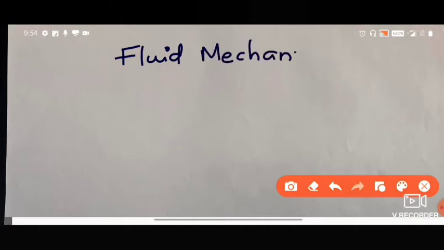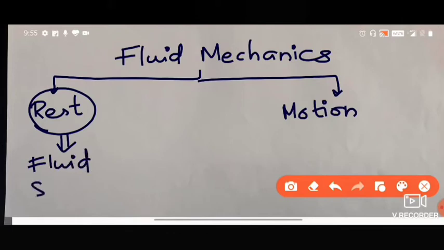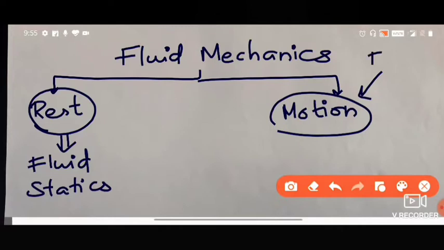Whenever we are learning about fluids, what we need to understand is that fluid mechanics is the study of fluids. And these fluids can be either at rest or in motion. When the fluid is at rest, the study of fluid mechanics is called fluid statics. And we all know that for something to be in motion, you have to apply a force. And when you apply a force, what happens? It starts to move. So it is in motion.